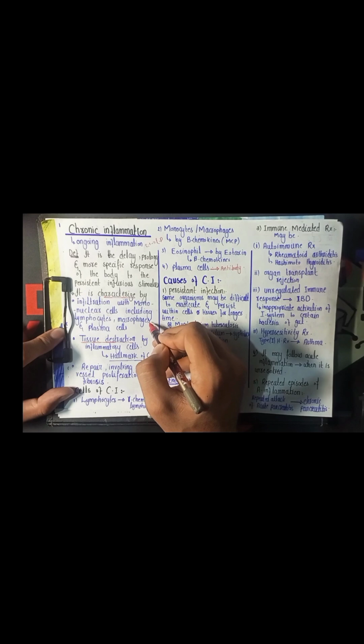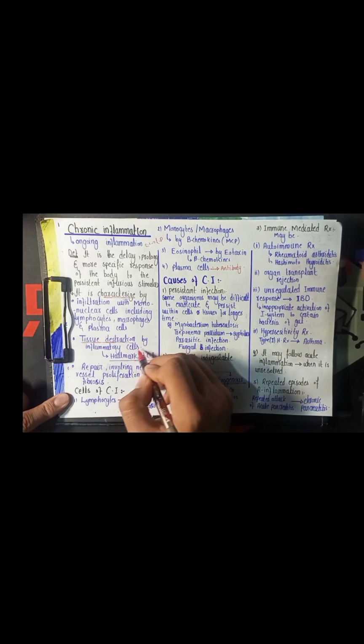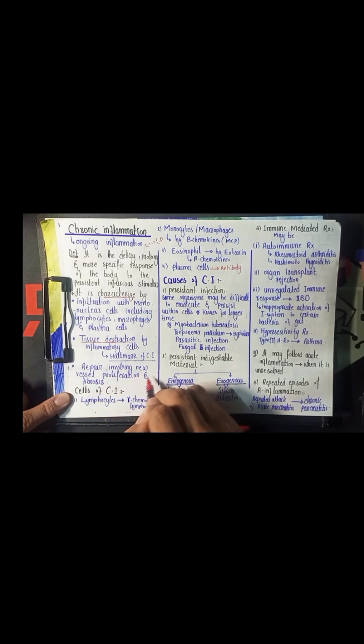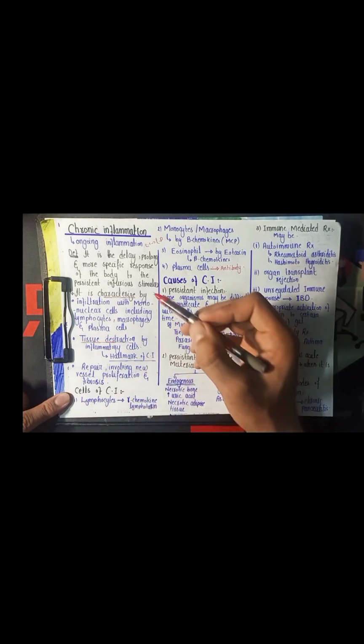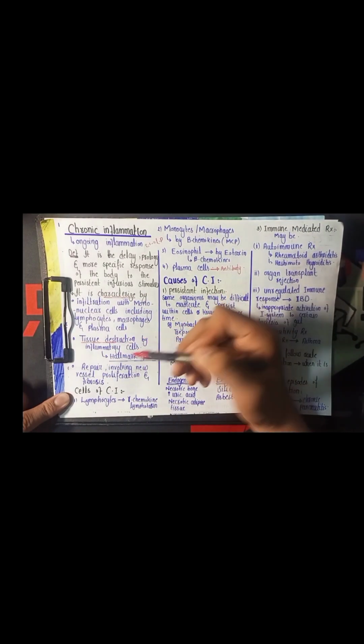The macrophages are the most predominant cell of the chronic inflammation, and it also includes the tissue destruction by the inflammatory cells. The tissue destruction is the hallmark of the chronic inflammation, and it also involves the repair of the tissue that occurs due to the new vessel proliferation or the angiogenesis and the fibrosis. So the chronic inflammation includes both the tissue destruction and the repair of the tissue. Both these processes occur side by side.